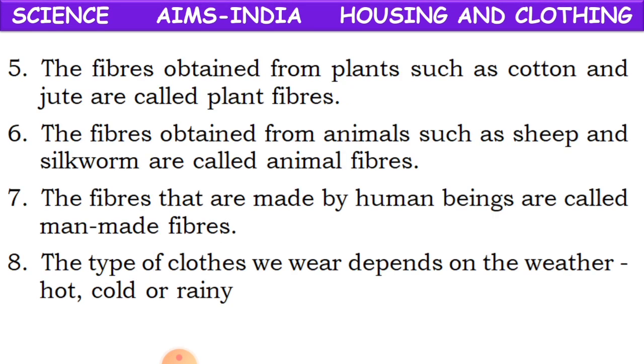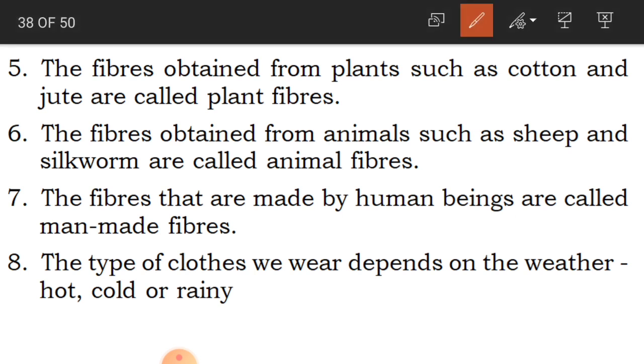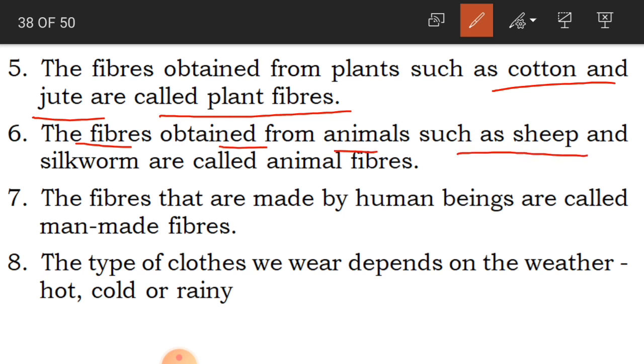Okay. So what are the fibers that are obtained from plants? The fibers obtained from plants such as cotton and jute are called plant fibers. And what are animal fibers? The fibers obtained from animals such as sheep and silkworm are called animal fibers.